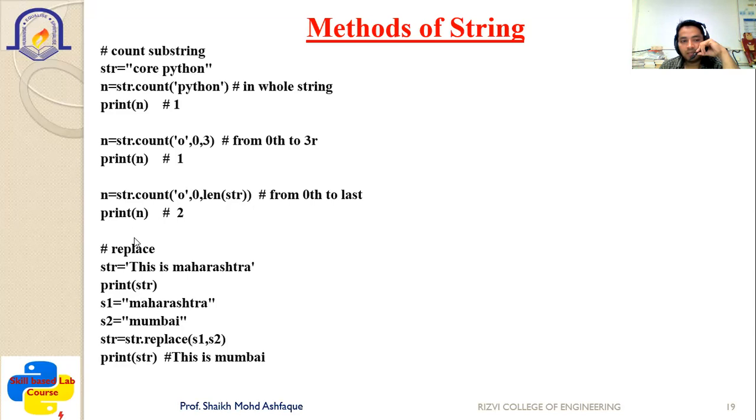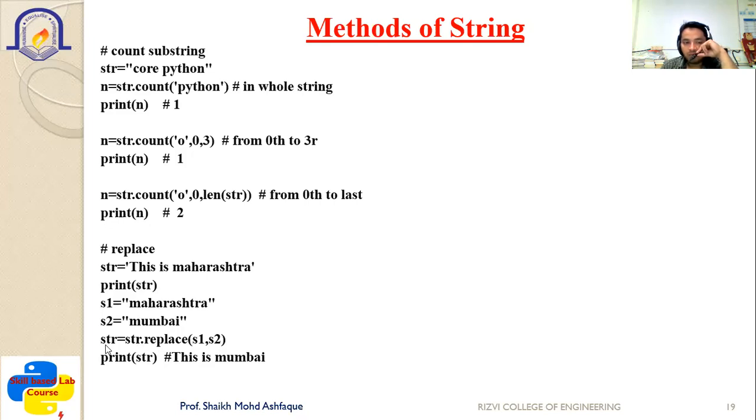Similarly, you can use the replace method to replace the string. Suppose your main string is 'this is Maharashtra', and here you are printing str. Now s1 is equal to Maharashtra and s2 is equal to Mumbai. Now here in str.replace, s1 is replaced with s2. So s2 is now Mumbai, s1 is now Maharashtra, and you want to replace it in the str, which is this is Maharashtra. So where Maharashtra is found, it has been replaced with Mumbai.